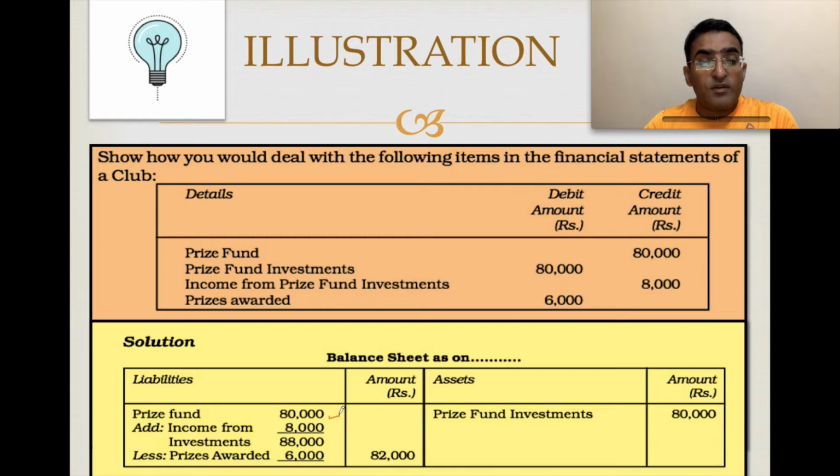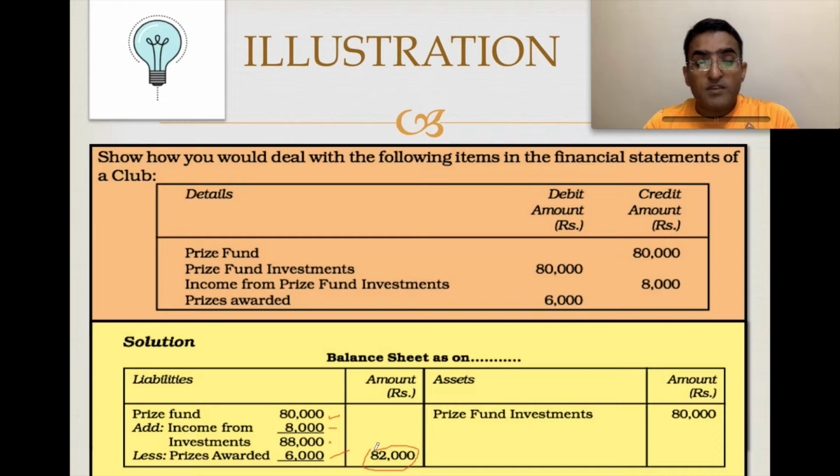We have already a fund of 80,000. We added the income from the investments, 8,000, that makes it 88,000. Then 6,000 was reduced because the amount was awarded as prizes, that is 82,000. This is the whole accounting.